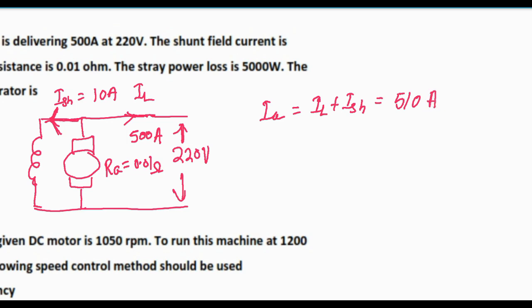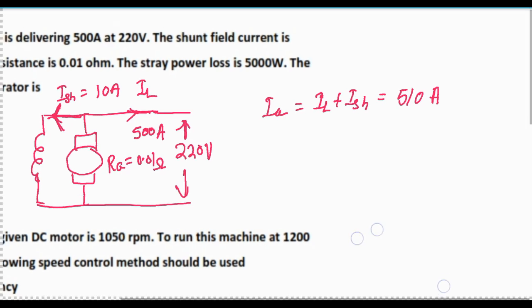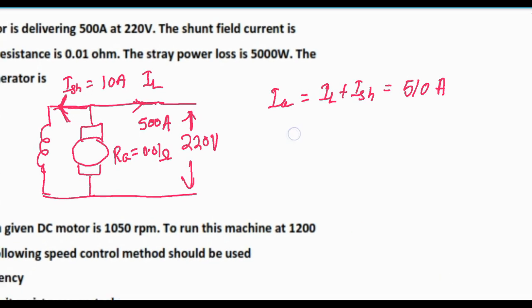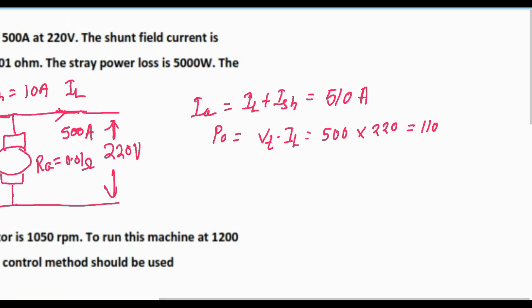Now what will be the power output? Power output is V terminal into I load. So this will be 500 ampere into 220 volt, and this will be 110 kilowatt.